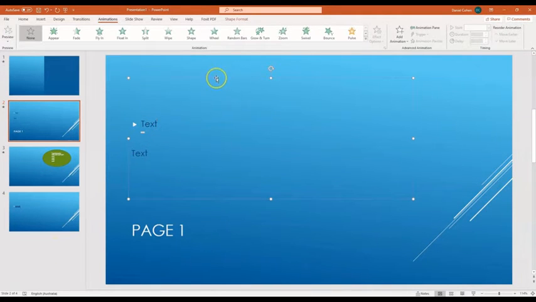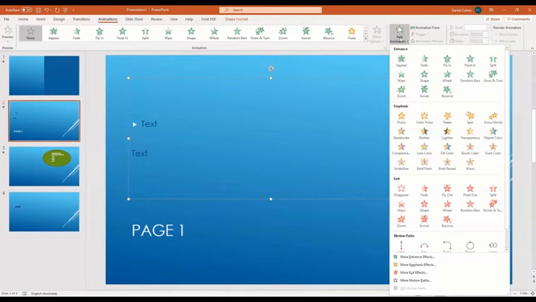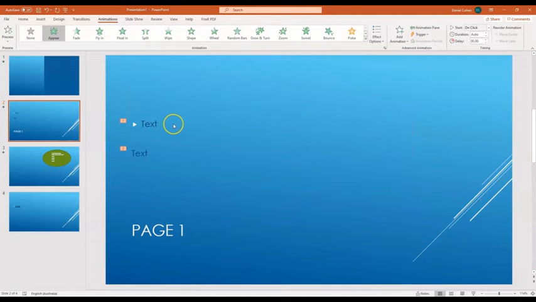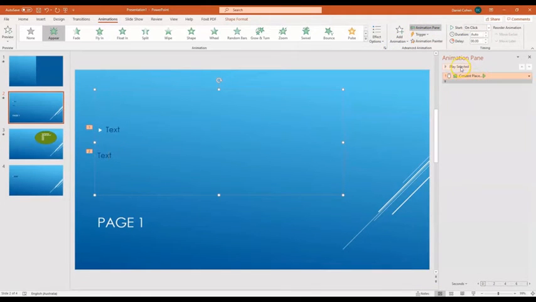If you click on the text box, notice this is all now active. I can add an animation. You can select from up here, or I'll add an appearance. So now I've got a 1 and a 2 because it's all within the one text box. So now if I play this slide, what I'll do is I'll open the animation pane because it gives me all the controls in one place.